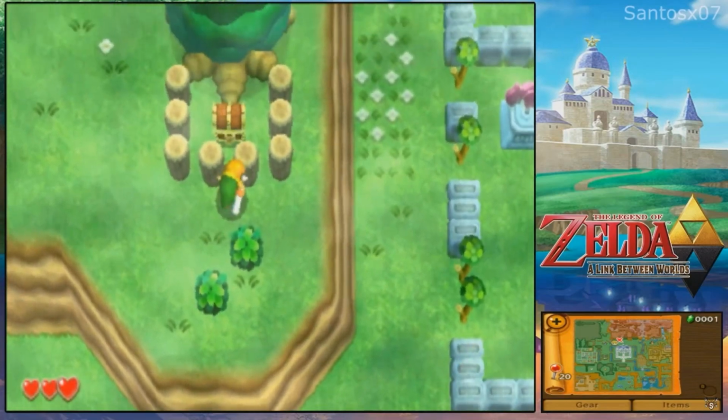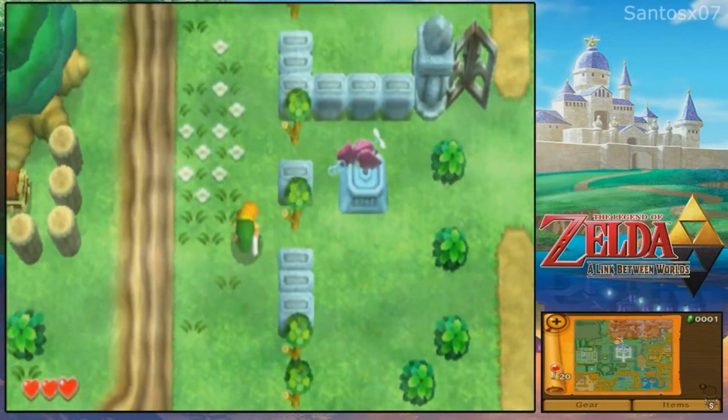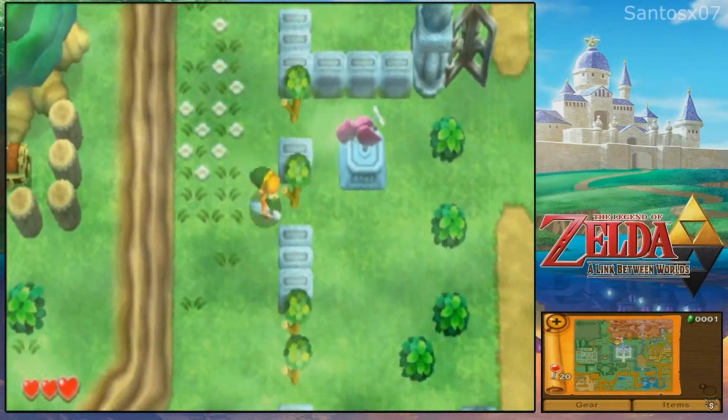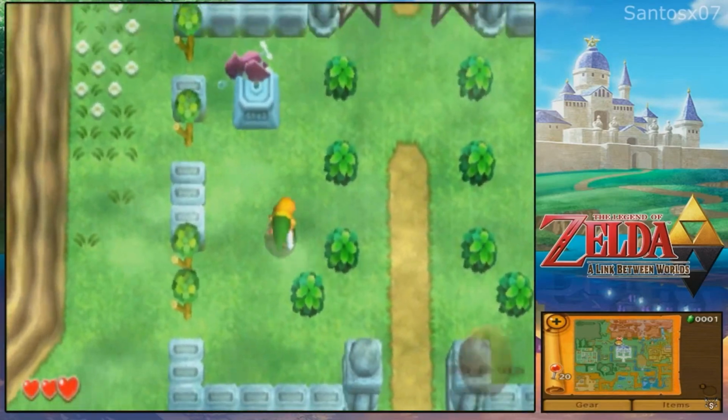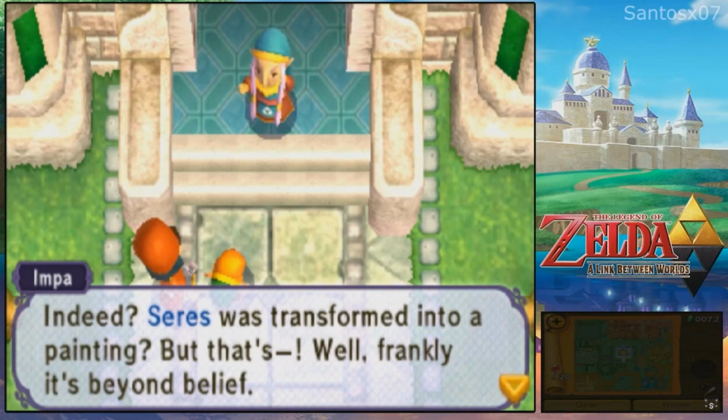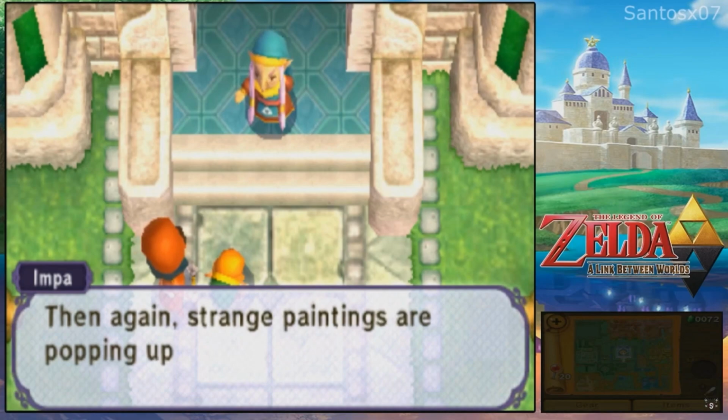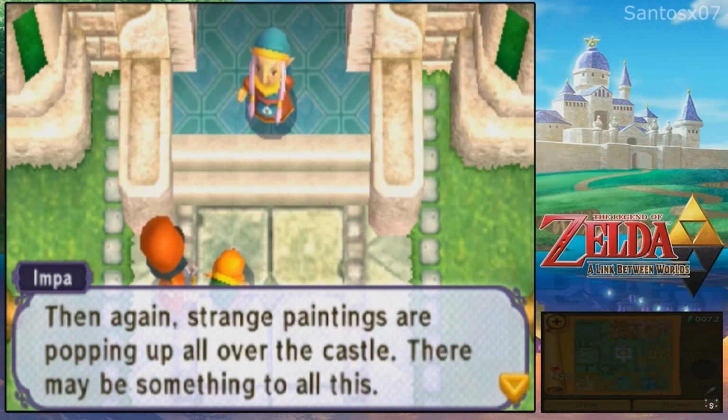A Link Between Worlds was a game that heavily resembled A Link to the Past in many ways mechanically. Plot-wise, it focused on a parallel world to Hyrule, Lorule, and Link must fight and defeat many characters that are polar opposites to the ones in Hyrule. The game was released in November of 2013.